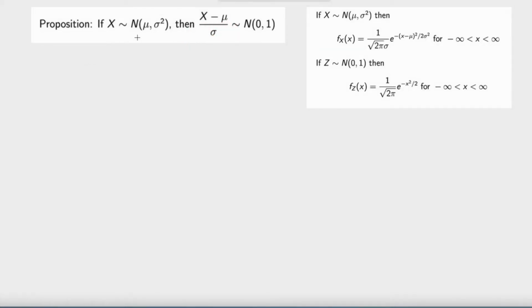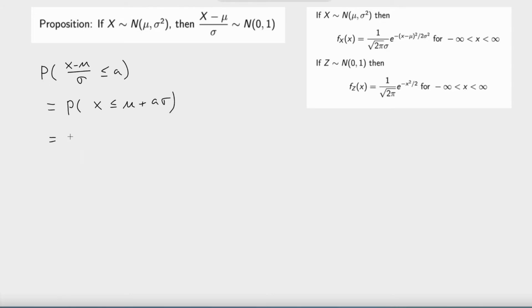Now let's prove this. We want to prove that the distribution function for (x minus mu) divided by sigma is the same as the distribution function of standard normal. So this is equal to the probability x is less than or equal to mu plus a sigma.